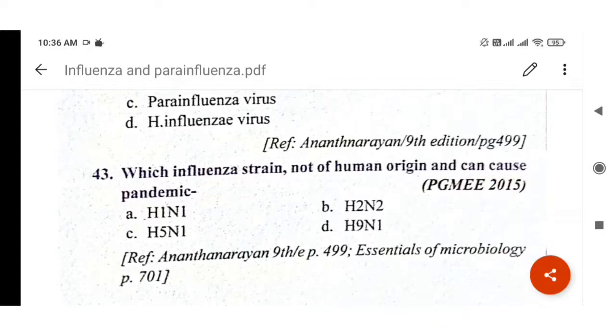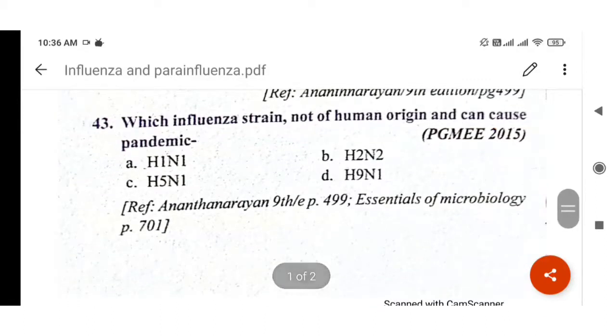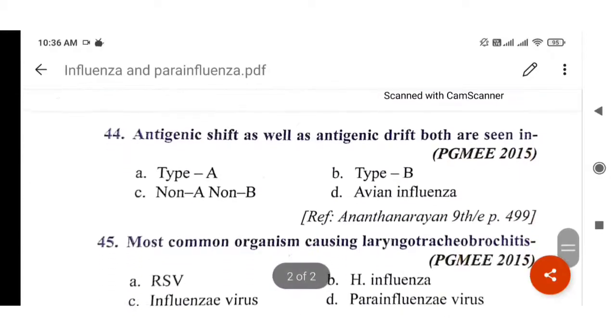The answer will be H5N1, option C. Remember this, H5N1. This is a PGMEE 2015 question. Reference Anantha Narayan.